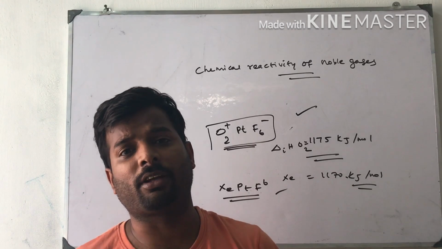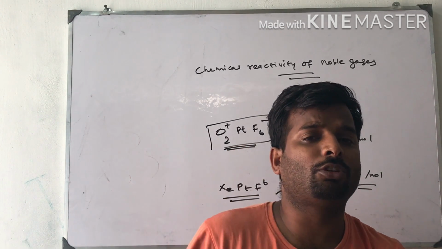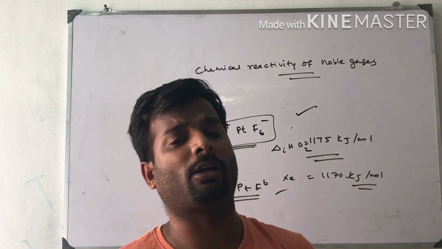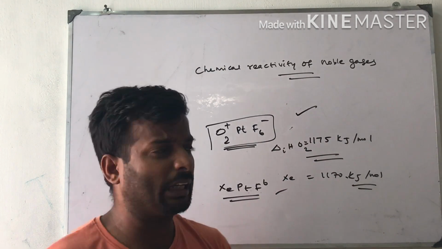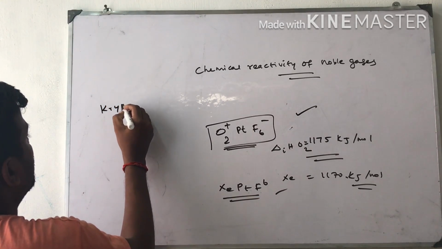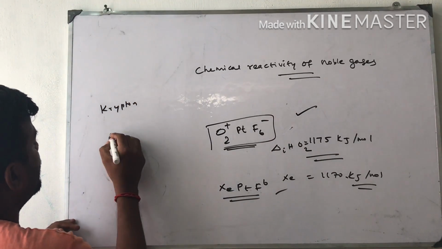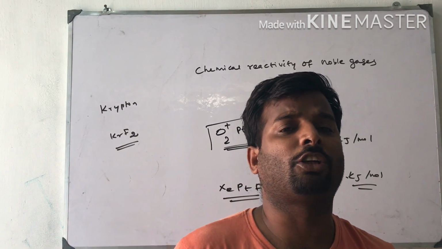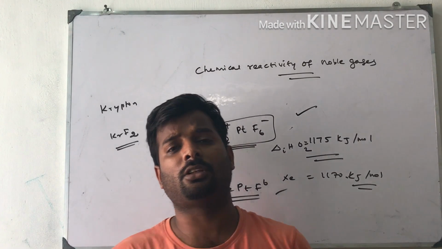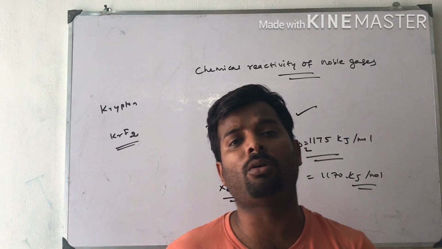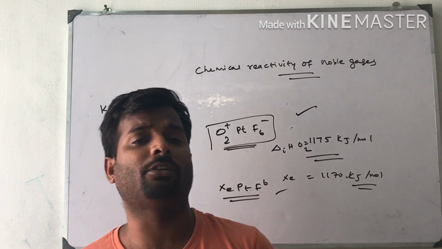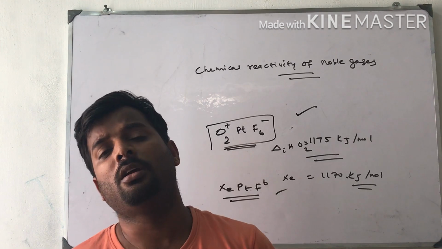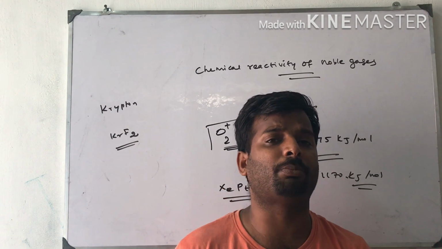After this discovery, a large number of xenon compounds were prepared with the most electronegative elements like fluorine and oxygen. Next, krypton compounds. Only krypton fluoride, KrF2, is prepared. Radon is radioactive and not isolated, so its compounds are not found. Helium, argon and neon compounds are also not found. So the only reactive noble gases are xenon and krypton. These are the important points in this paragraph.